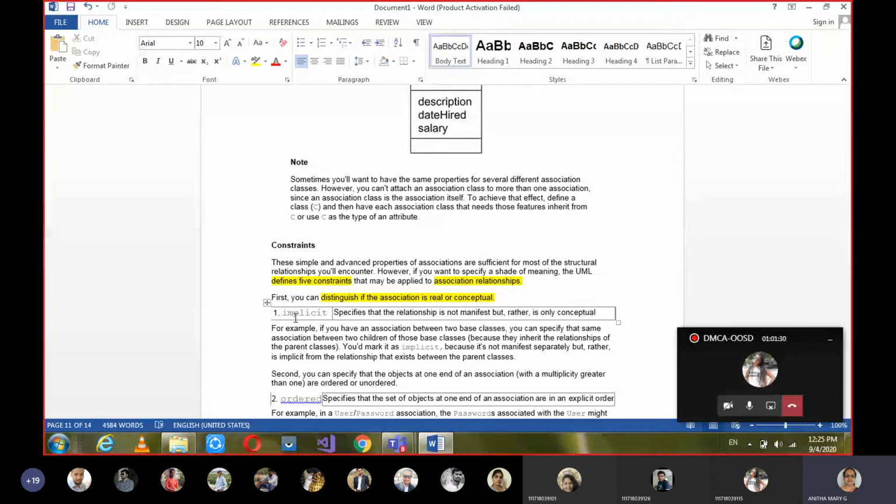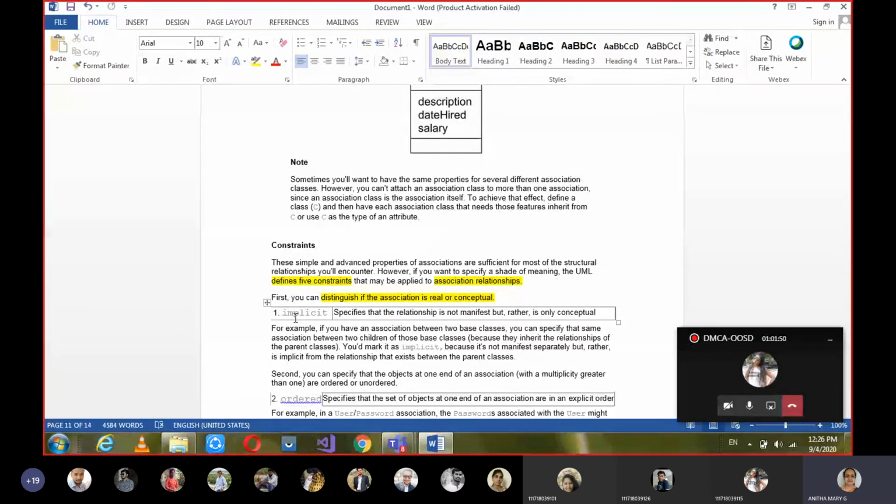The implicit condition for association relationships is when it specifies that the relationship is not manifest, but rather it is only conceptual. See, here you need to understand what is conceptual and what is physical or real.